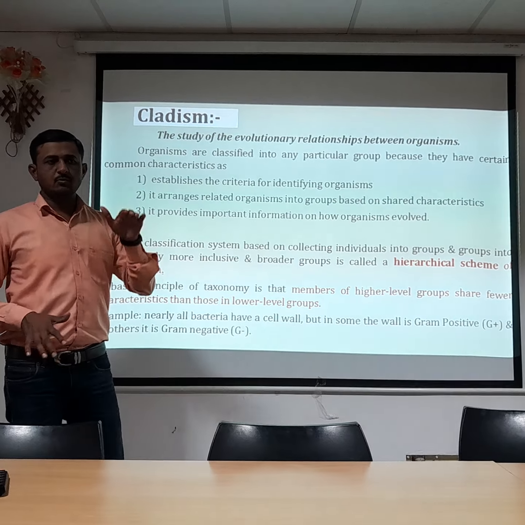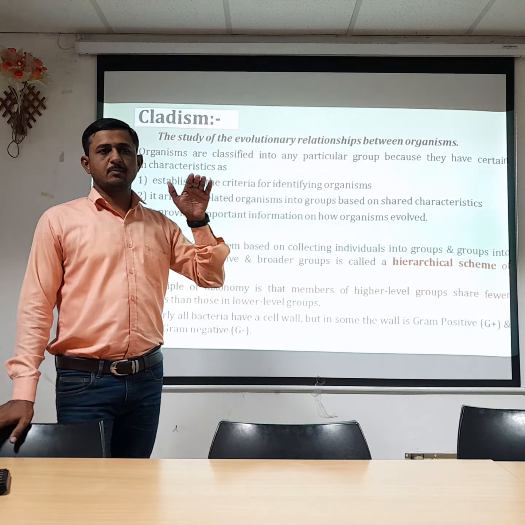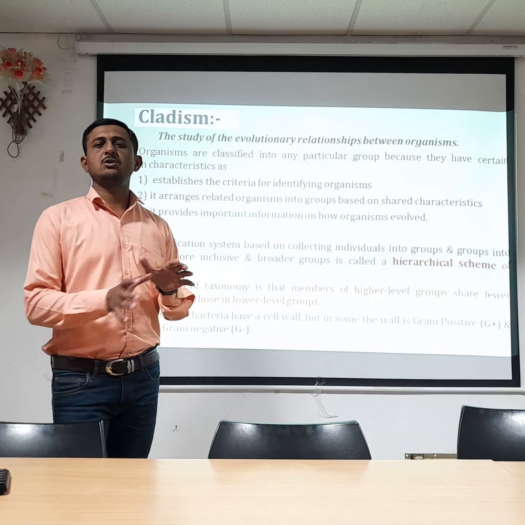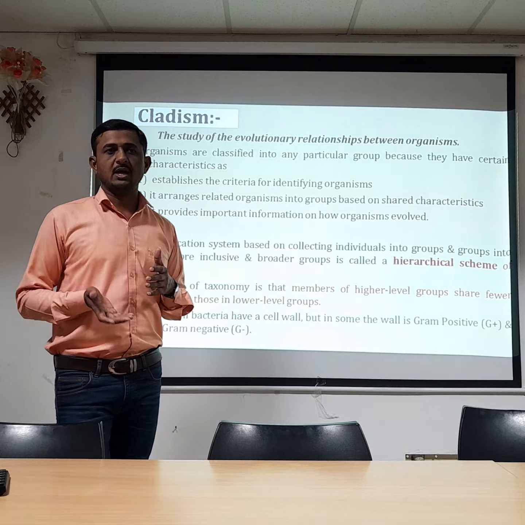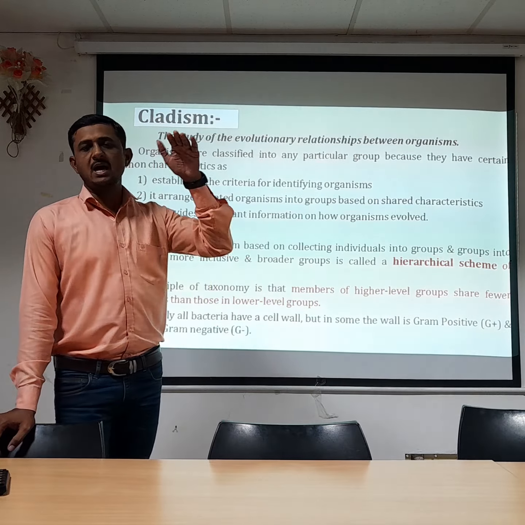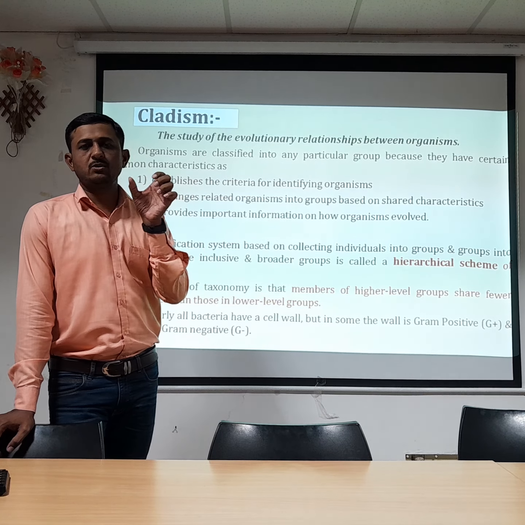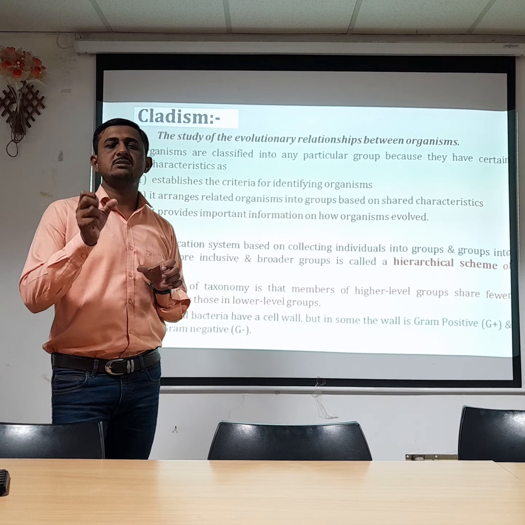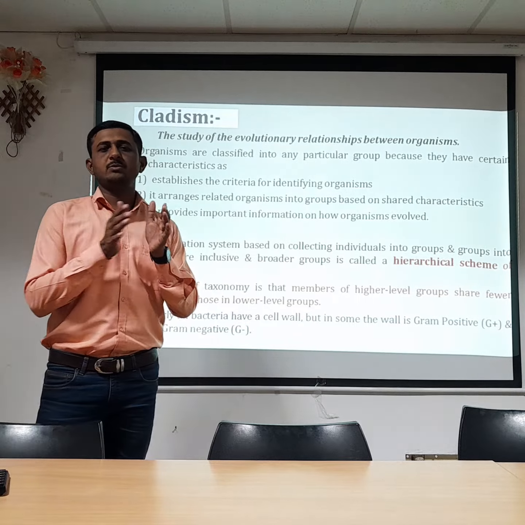Organisms placed at the lower level share more common characteristics as compared to organisms placed at the higher level, as we distribute organisms on the basis of major differences between these groups.